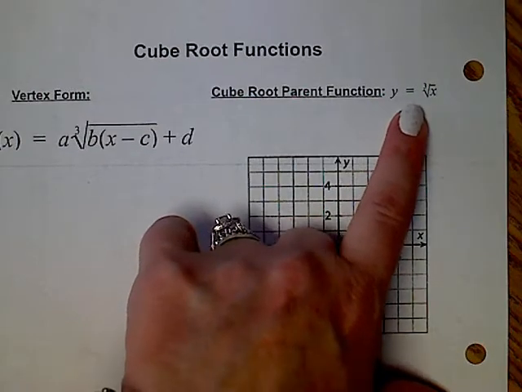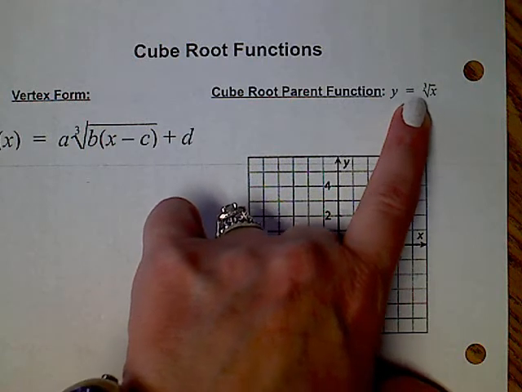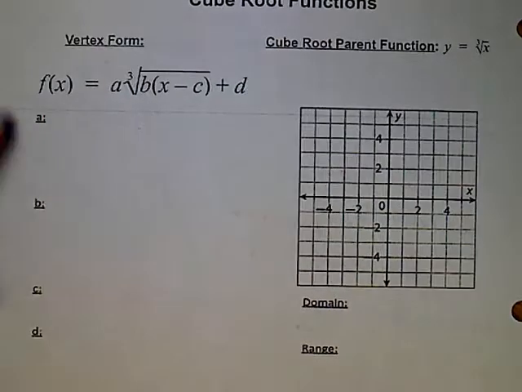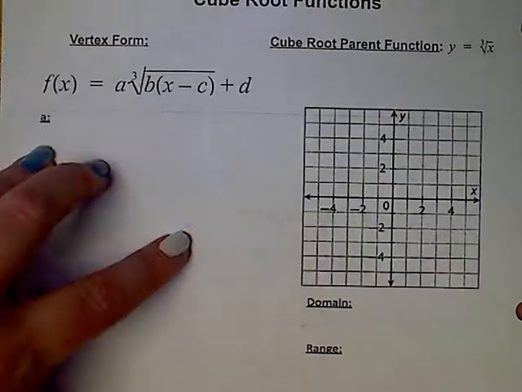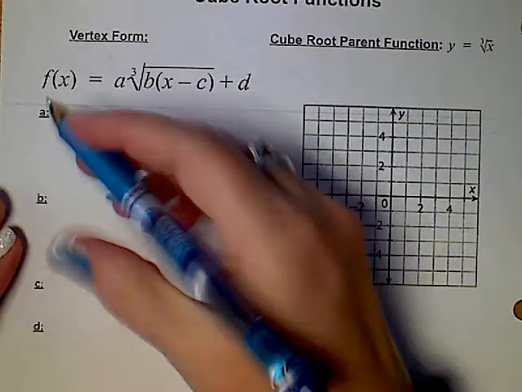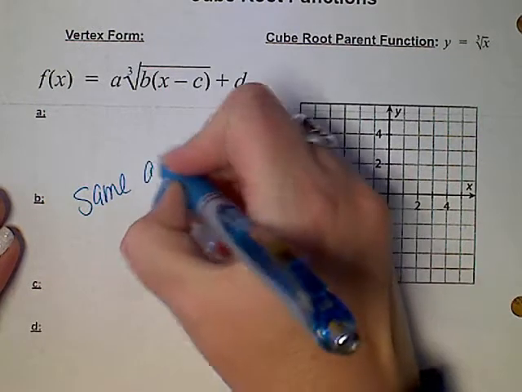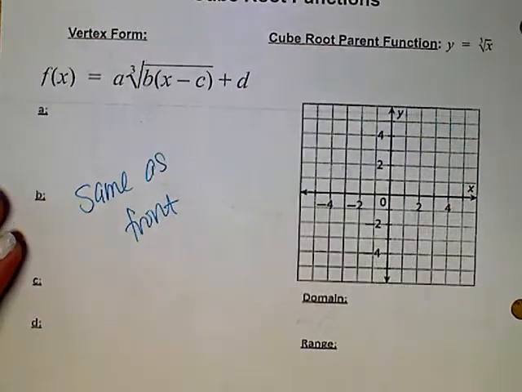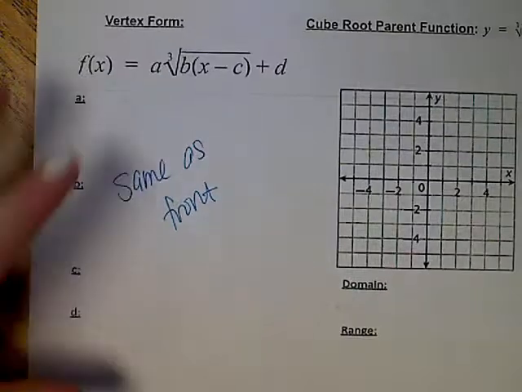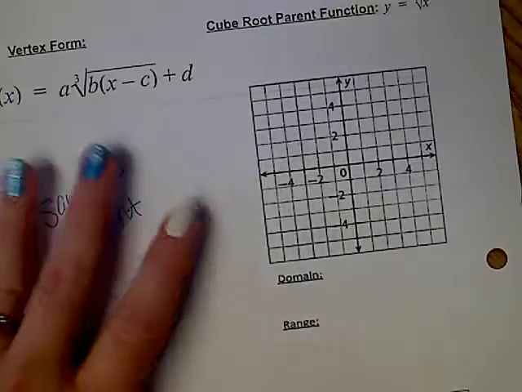If you notice on the back side, there it is. There's the inverse, the cube root. See, there's a 3 in there. Now, if you notice, I've had A, B, C, and D again. But these transformations never change. The function changes. The transformations don't change. So I'm just going to write same as the front, or look at the front, or exact same. Whatever you want to write. But there's no reason to write all of this again. We know about transformations. They're the same here as they are on the front. It's just that I have a new function.